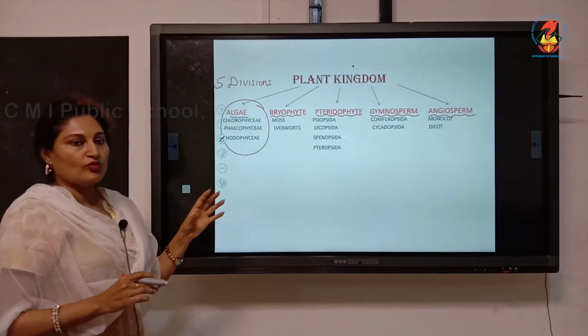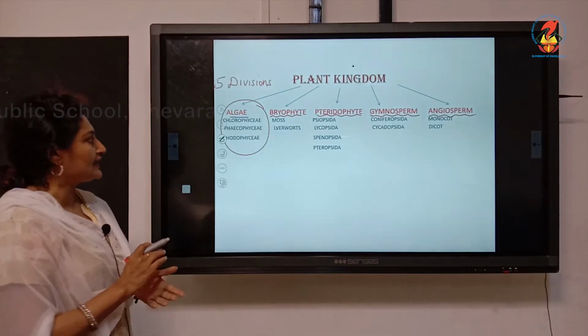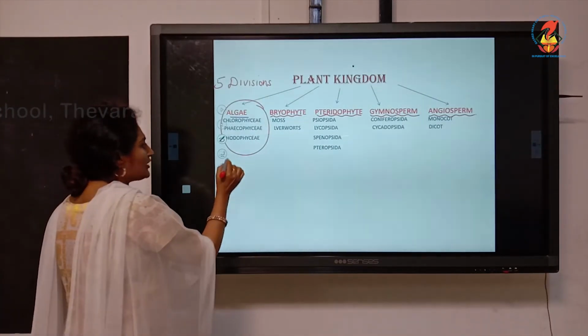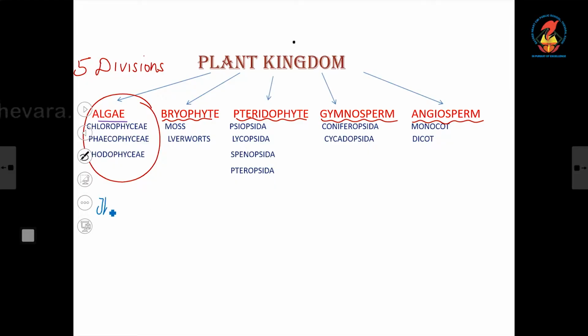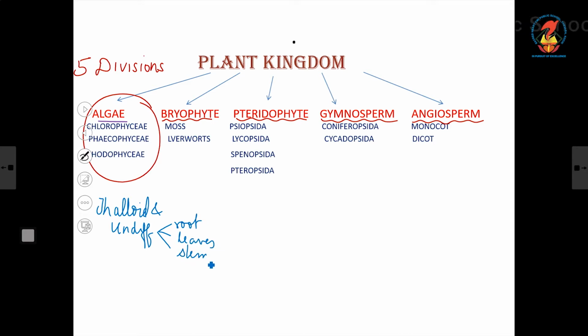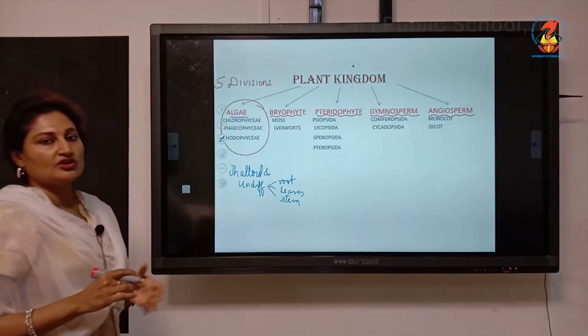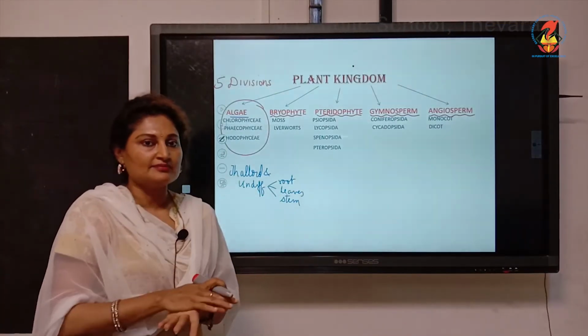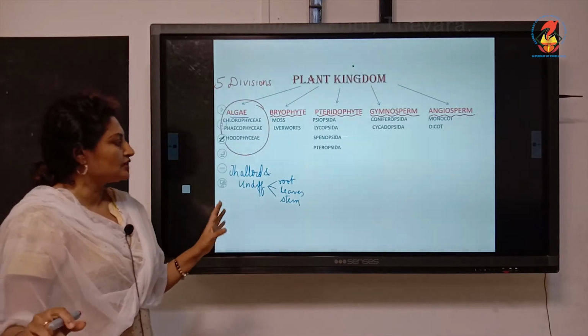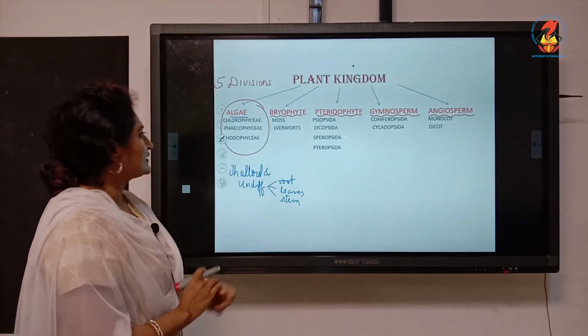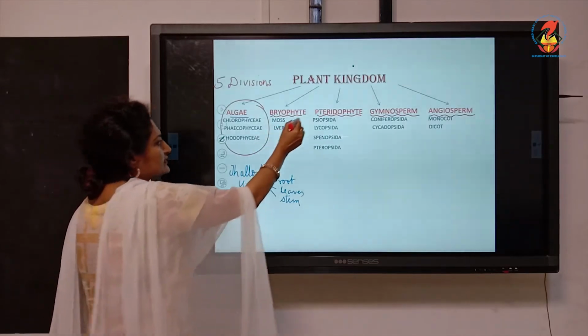Now algae. The distinctive feature of algae is that they have a thalloid-like body which is not differentiated into roots, stem and leaves. This is the most distinct feature of algae. They have a thalloid flat body which is not differentiated into root, stem and leaves. That's about algae.